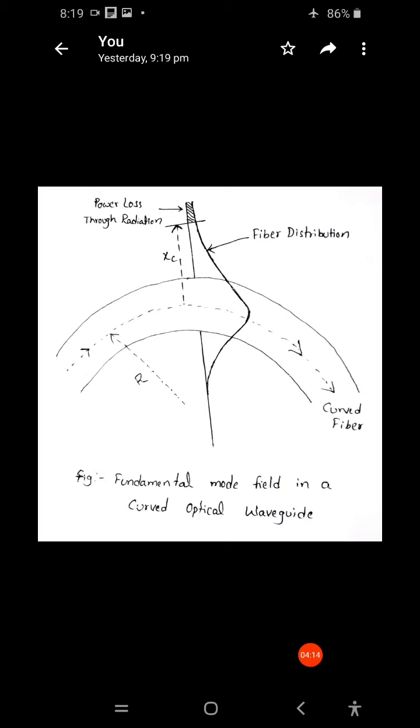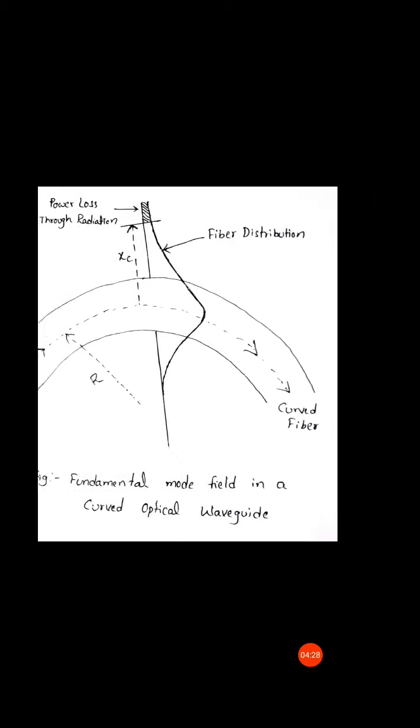The critical radius of curvature Rc is given as 3 n1 squared lambda divided by 4 pi times (n1 squared minus n2 squared) whole power 3 by 2. This is the expression for the critical radius of curvature.